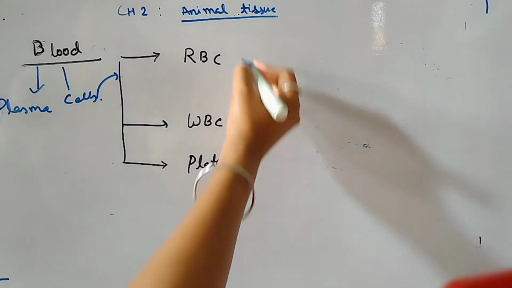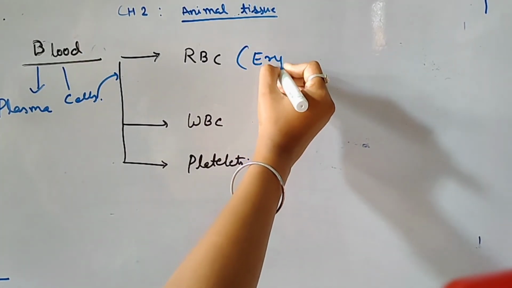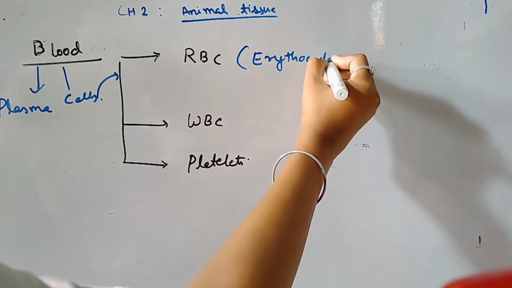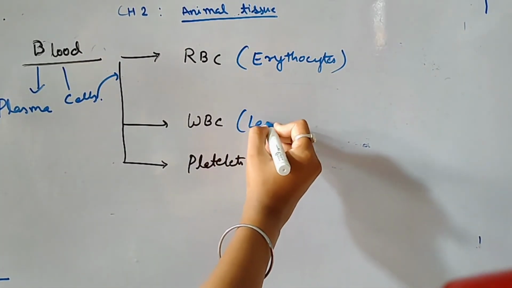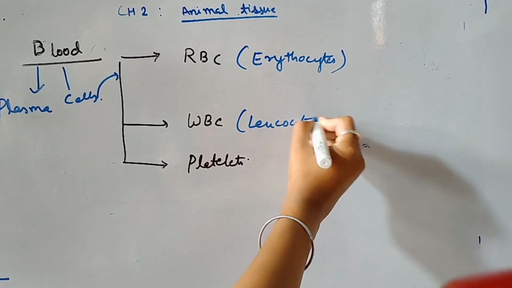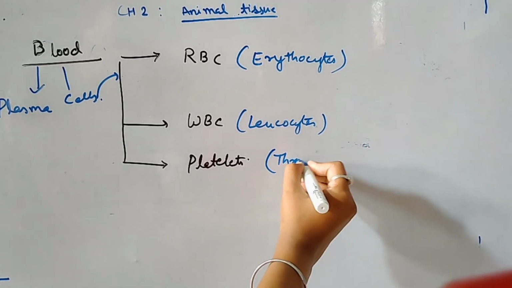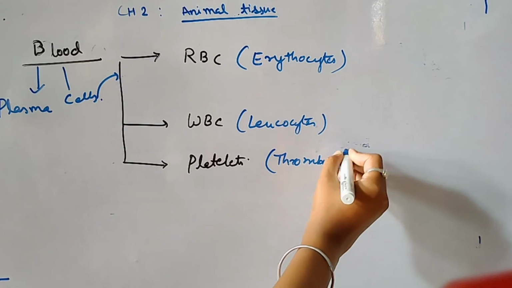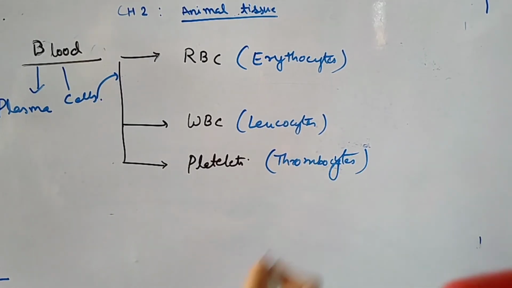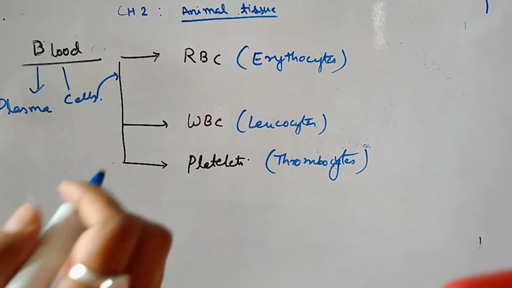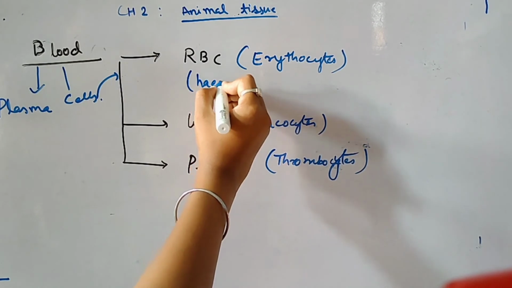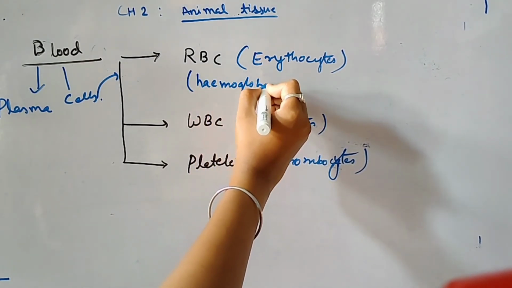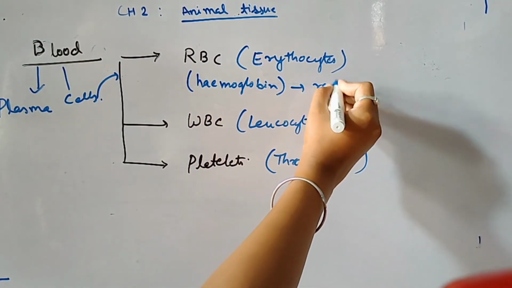So RBC is also known as erythrocytes. Learn it by heart. White blood cell is also known as leukocytes, and the platelets are known as thrombocytes. Why is red blood cell red in color? They contain a pigment that is known as hemoglobin, which gives red color to the blood.